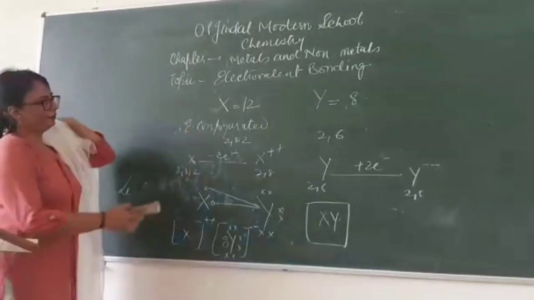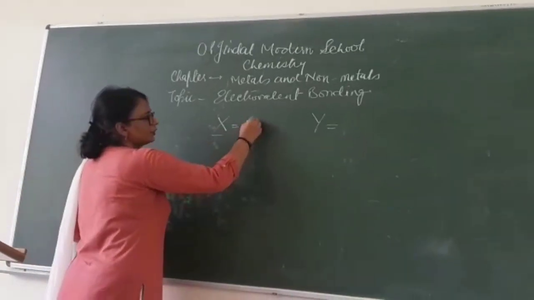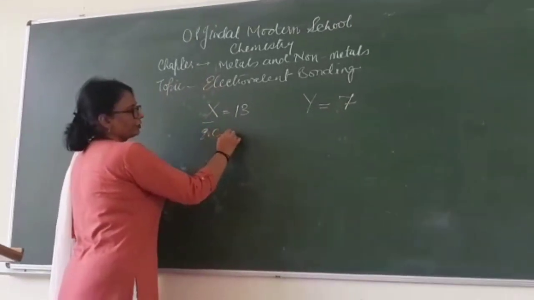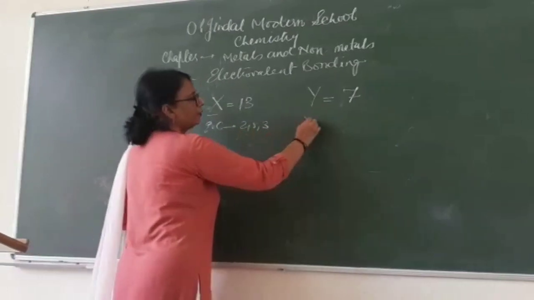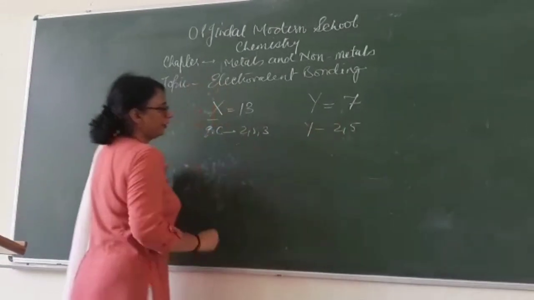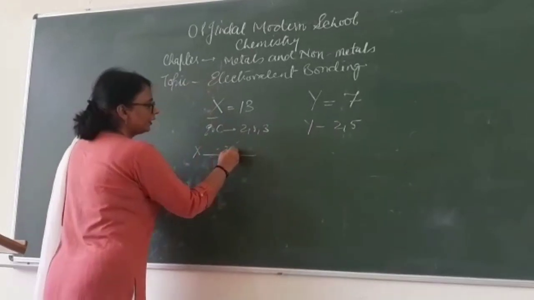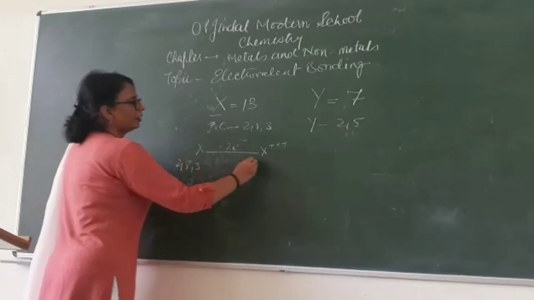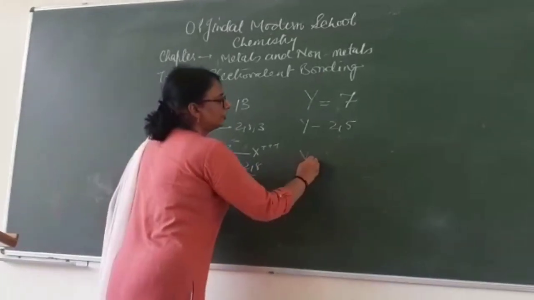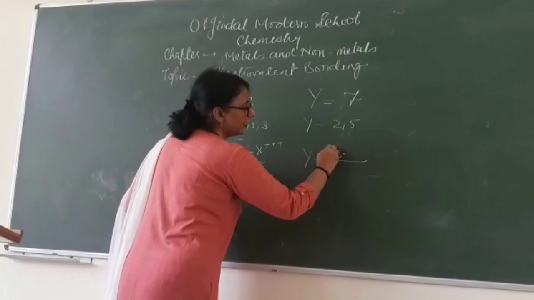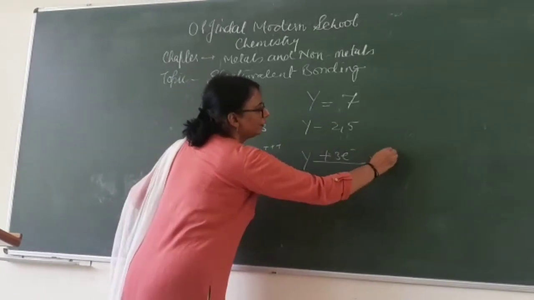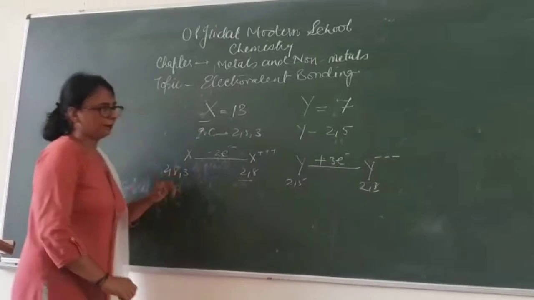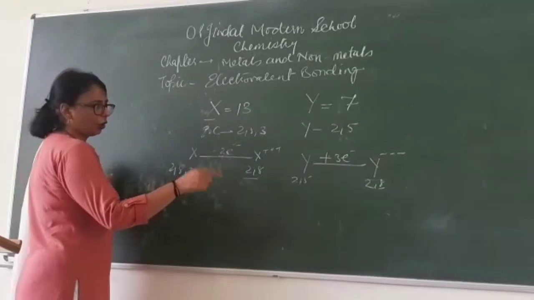Let's start with another example where X is with 13 and Y is with 7. So you will write down the electronic configuration of this one. This is coming out to be 2, 8, 3 and Y is coming out to be 2, 5. So X is capable of losing 3 electrons. So X will gain 3 positive charge. It is 2, 8, 3. Now it is 2 and 8. If you talk about this, Y is capable of gaining 3 electrons. So Y will develop 3 negative charge. Here it was 2, 5 and here it is 2, 8. That means it has a completely filled outermost shell. That is, the octet is there.